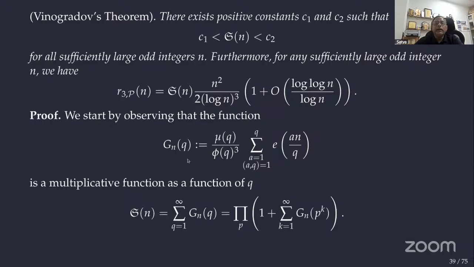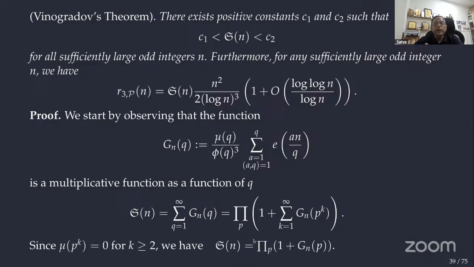So now this is a multiplicative function of q. Because of that, what happens? It is sufficient to evaluate at the prime powers, right? And also, you know that mu of p power k is 0 if k is greater than or equal to 2, right? So we are going to get this thing only, okay? So S of n is equal to the product over p of 1 plus gn of p, okay? I'm sorry if I'm going a little fast, please stop me.